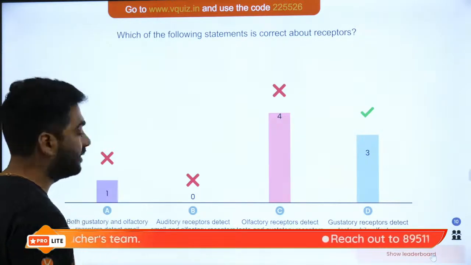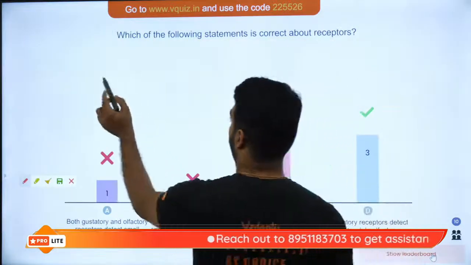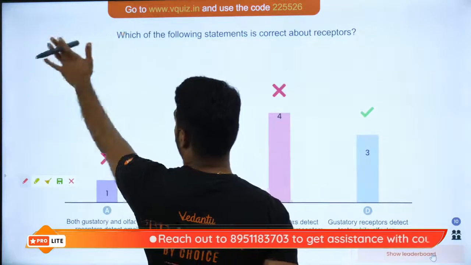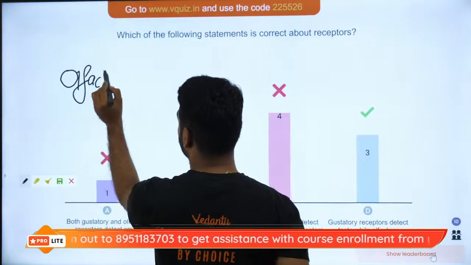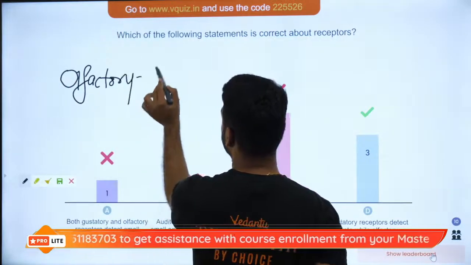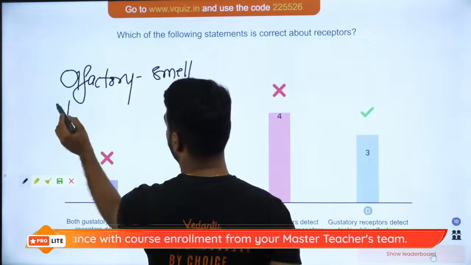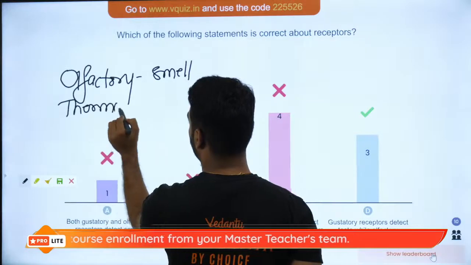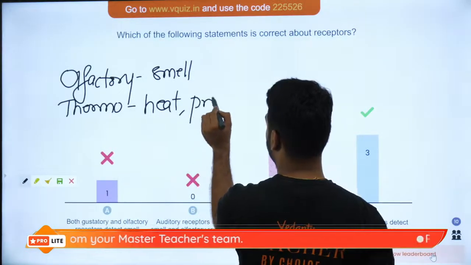Remember that when I talk about receptors, your olfactory is for smell. Thermo is for heat and pressure.